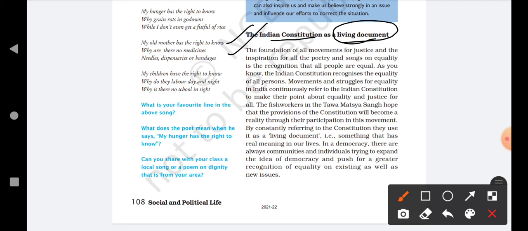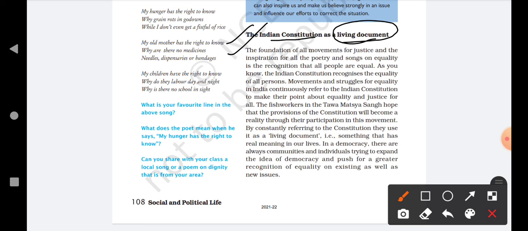The fisher workers in the Tava Matsya Sangh hope that the provisions of the constitution will become a reality through their participation in this movement. They only hope, by doing the struggle, that the constitution will take up their concerns and change something in their lives. By constantly referring to the constitution, they use it as a living document.